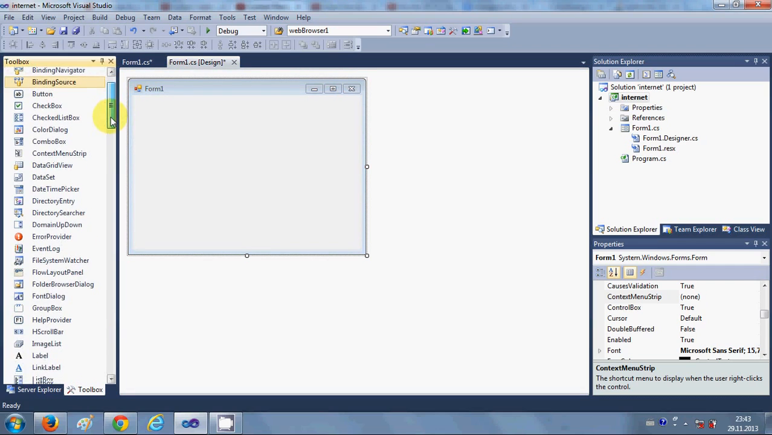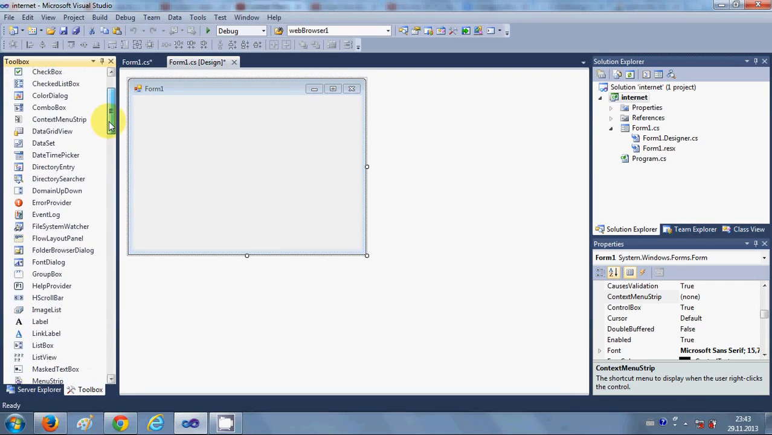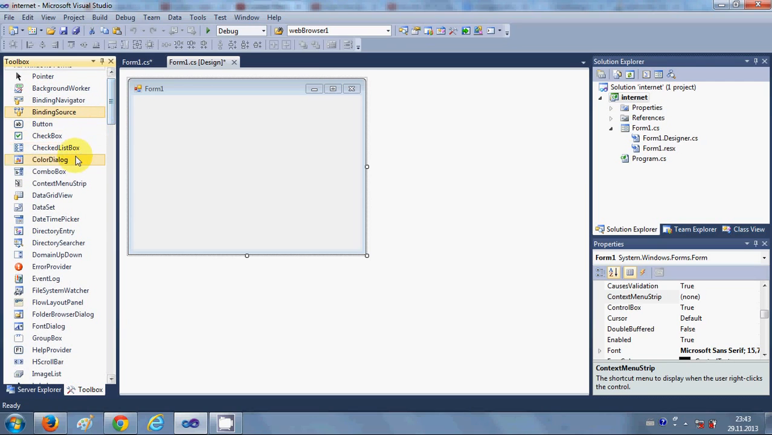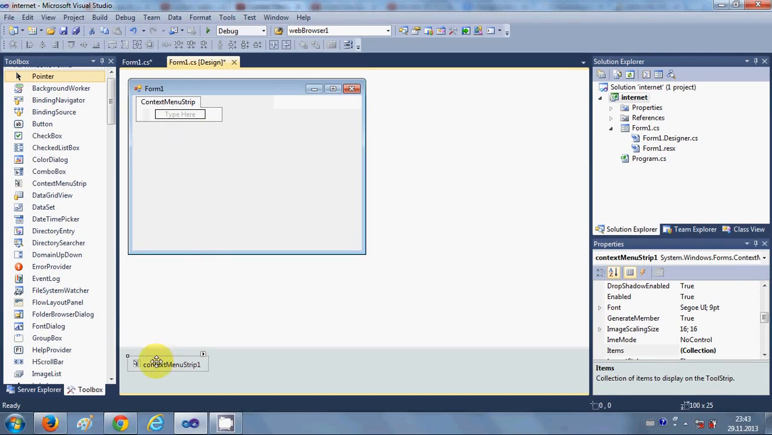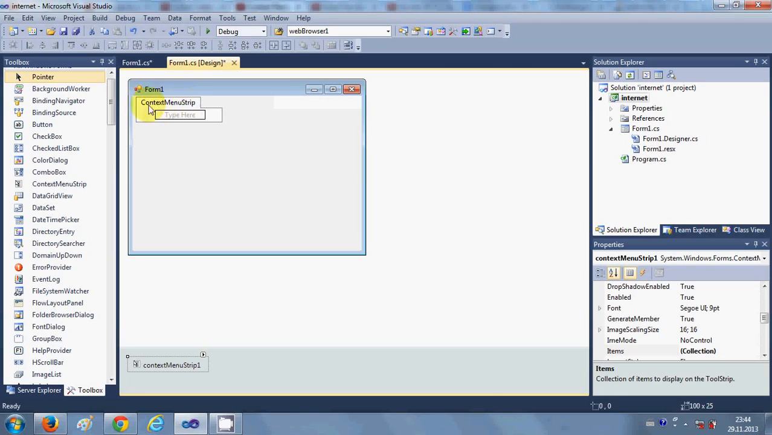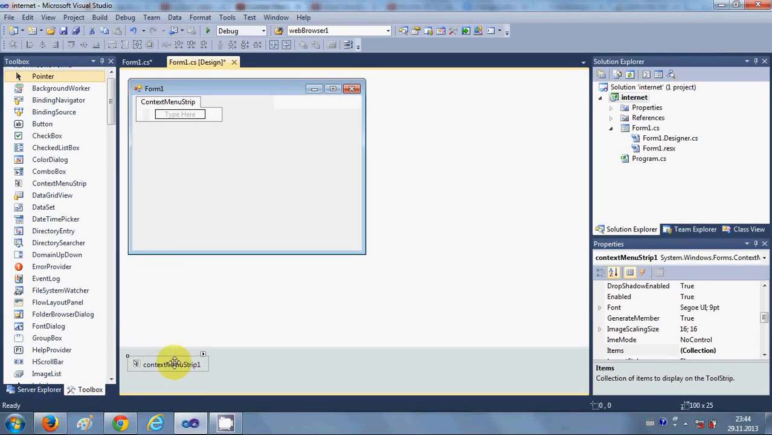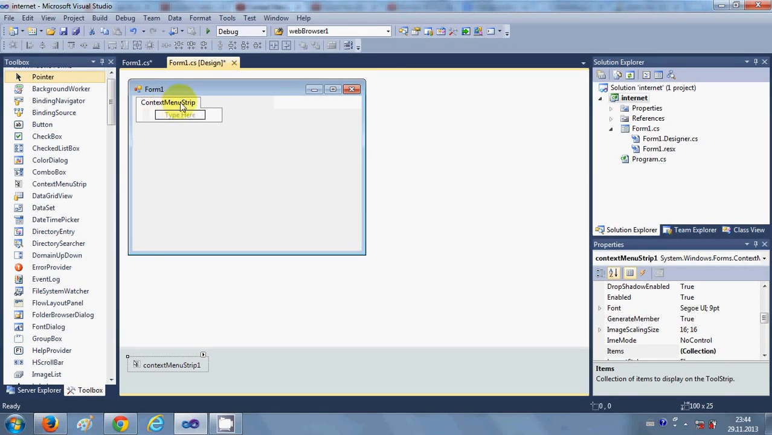So I will go to the toolbox and take a context menu from here. I will search for it. This is here, ContextMenuStrip, and place it here. Once you place your context menu here, you will see it goes at the bottom strip also. This is just for designing, and it's not going directly into your form. When you complete this design and run it, it will not show in your form.